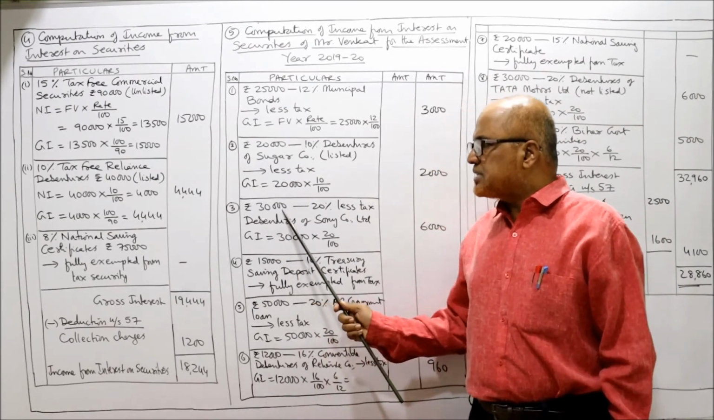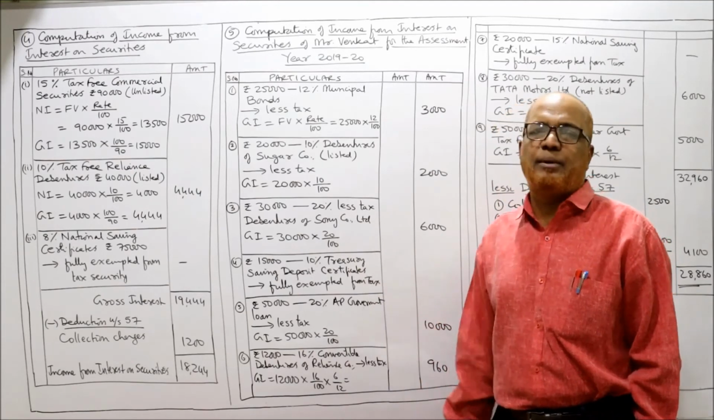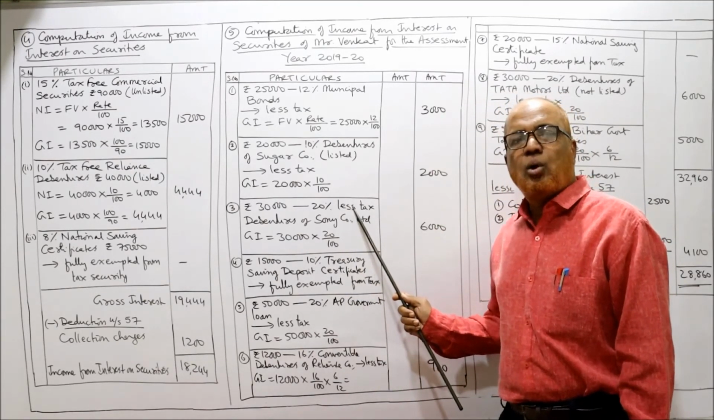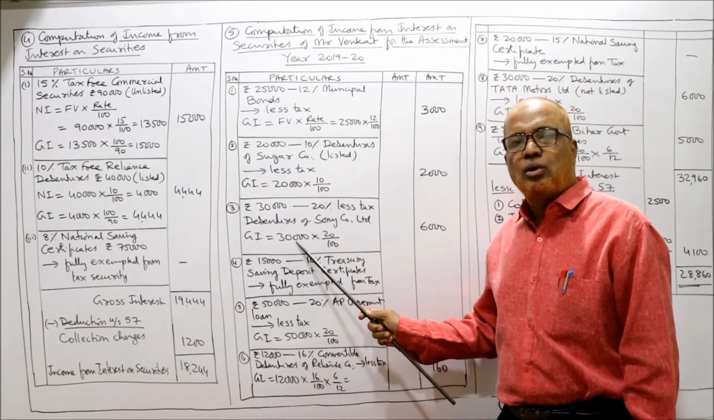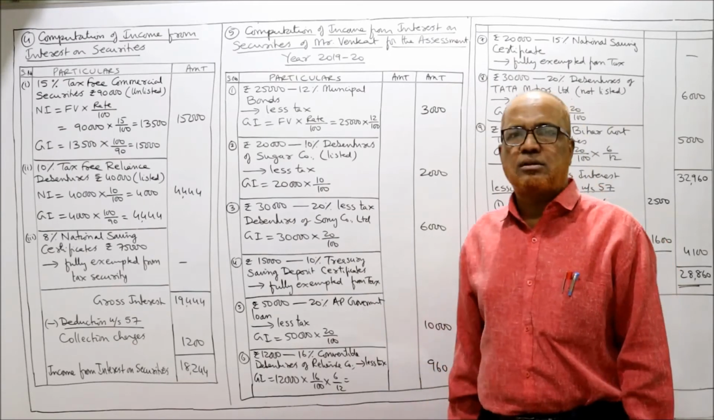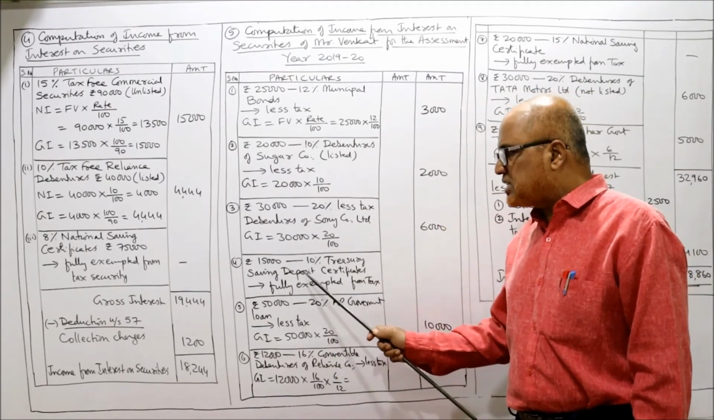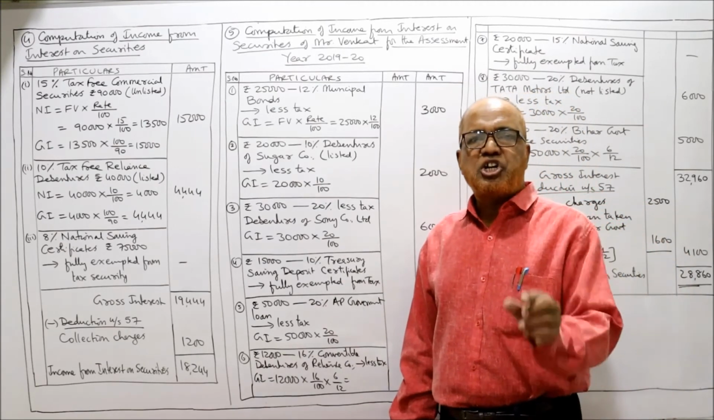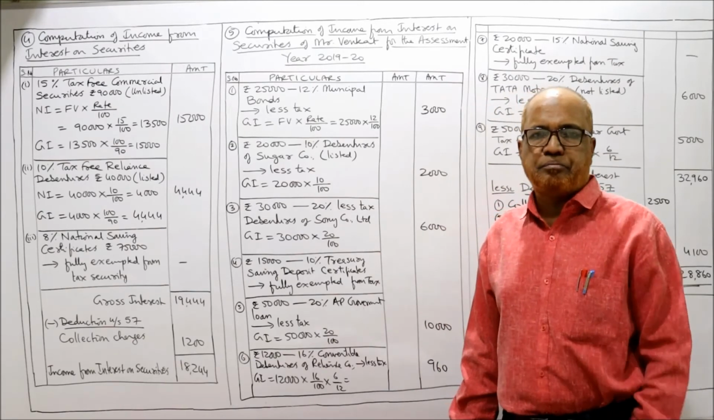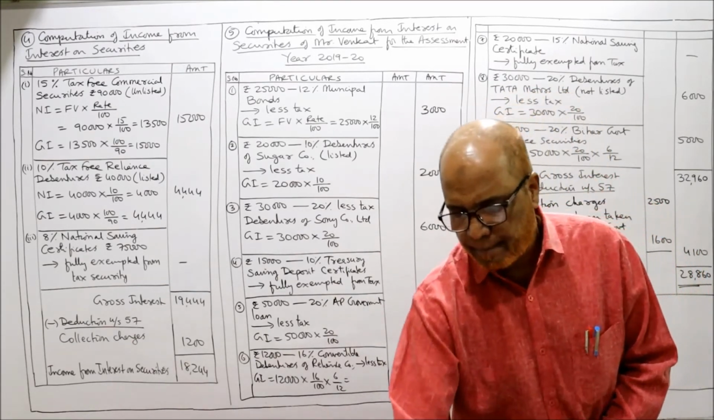Third one, rupees 30,000 20% less tax debentures of Sony Company Limited. Specifically given in the problem as less tax. So only one step, gross interest is equal to face value into rate by 100, 30,000 into 20 by 100, 6,000. Next one, rupees 15,000 10% treasury saving deposit certificate. Treasury saving deposit certificate is an exempted security. It is not taxable, fully exempted from tax. Put a dash.